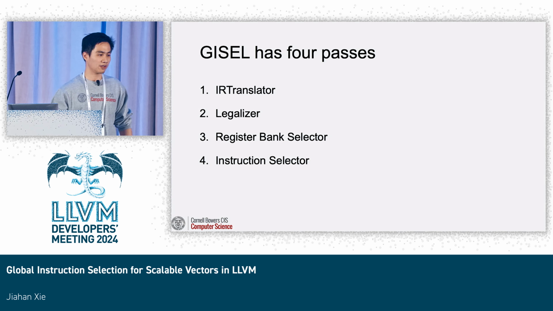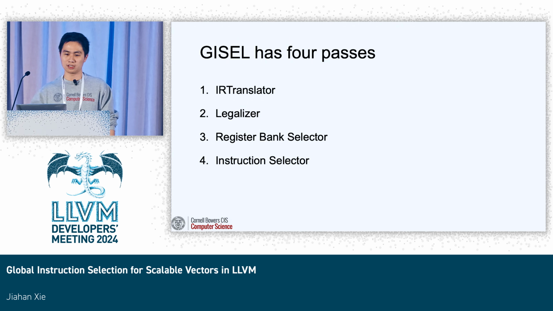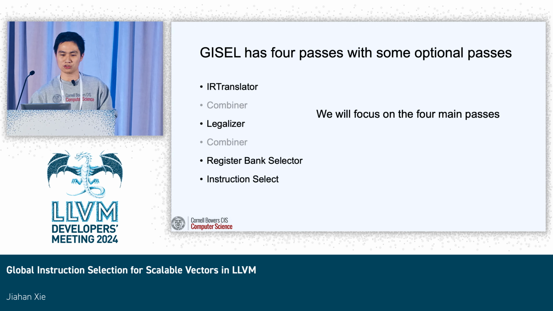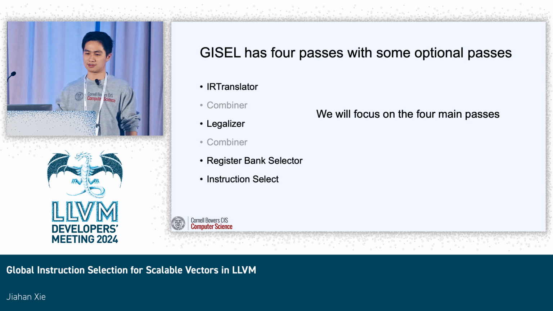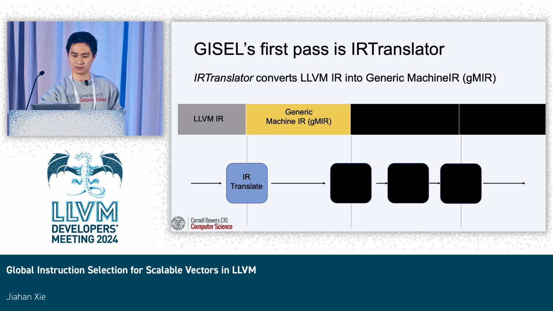And GISel has 4 passes: IR translator, legalizer, register bank selector, and instruction selector. And it also has some optional passes, such as combiner, which can be inserted between some passes, but we will focus on the 4 main passes.